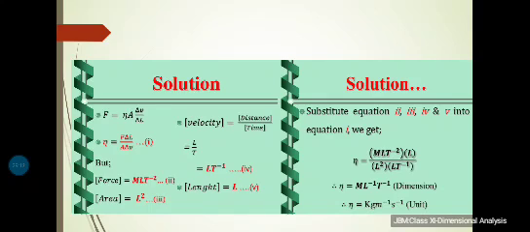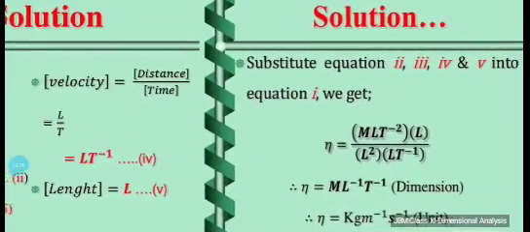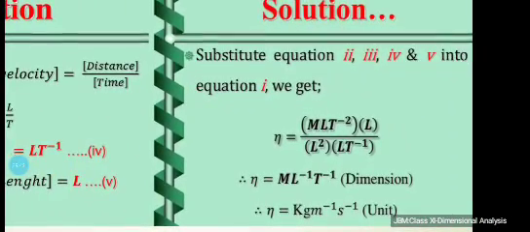So using the concept of dimensions, not only we can find out the dimension of that quantity but also the unit. Like in this case, again simple method, simply write down the dimensions of the given quantities on both sides of the equations and start equating the powers. So very easily you would be able to get some idea regarding the exact expression for the given physical quantity, and once you are able to figure out the expression, straight away you can write down the unit. Like for instance, in this case you can see the expression for eta comes out M L to the power minus 1 T to the power minus 1.